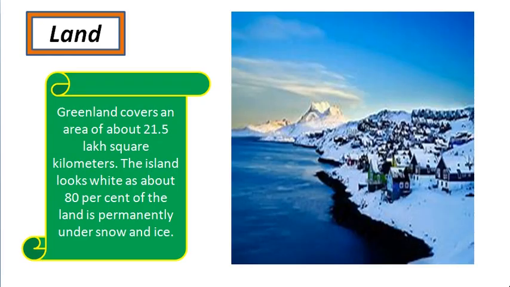And then let's know about the land. Greenland covers an area of about 21.5 lakh square kilometers. The island looks white as about 80% of the land is permanently under snow and ice. The average thickness of the ice sheet is about 1500 meters. Imagine. The lower layer of this ice sheet may have existed since the last ice age.